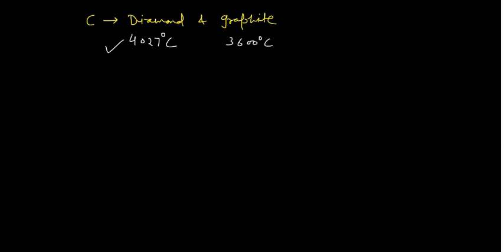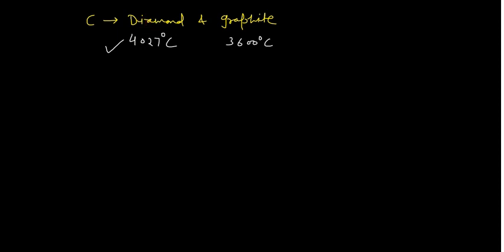So your allotropes like diamond and graphite may have different melting points, but please remember that carbon in the form of diamond has the highest melting point reported. Graphite has 3600, but remember that graphite is more stable than diamond.